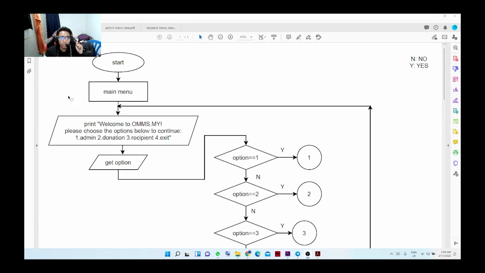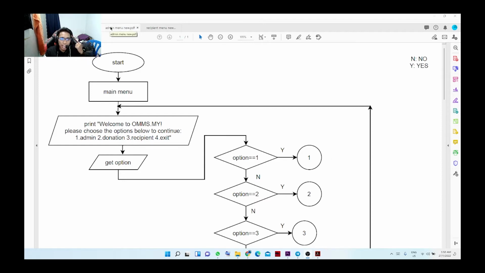So let's go. We start in the main menu. When the user starts our program, it will go to the main menu and print welcome to omms.my, and the user will choose number 1, 2, 3, or 4. Number 1 is for the admin, number 2 is for the donation, number 3 is for the recipient, while number 4 will exit the program. So let's go on number 1.